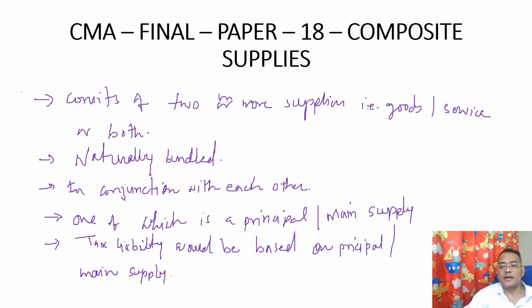That is, the rate of tax would be as applicable to the principal supply and not to the ancillary supply. Now let us understand the examples.